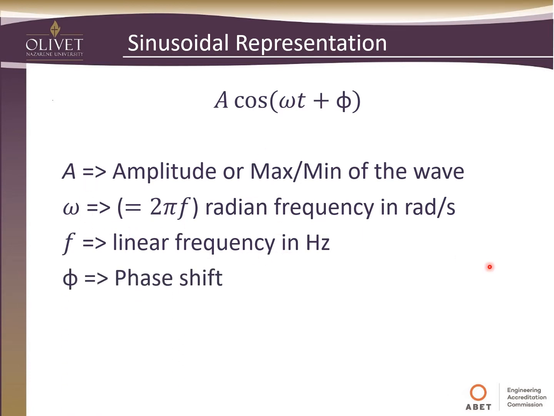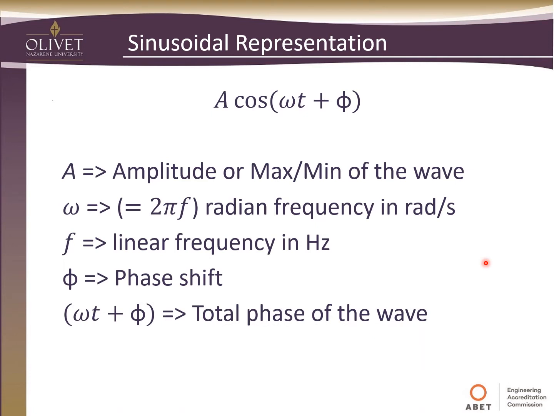Of course, the final term is the phase shift, and what this does is, when this is a non-zero value, it'll take the sine wave pattern and slide it either left or right, depending on whether phi is negative or positive, along the x-axis. So the maximums and minimums will occur at different points on the x-axis. They'll still be the same distance apart, but they'll be slid along the axis.